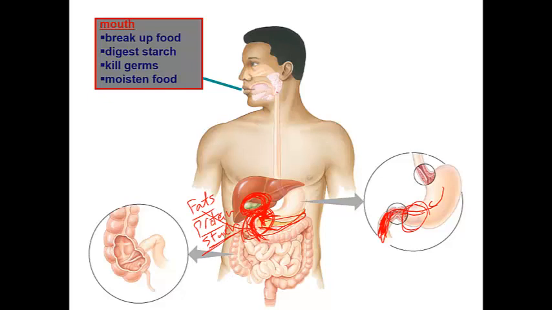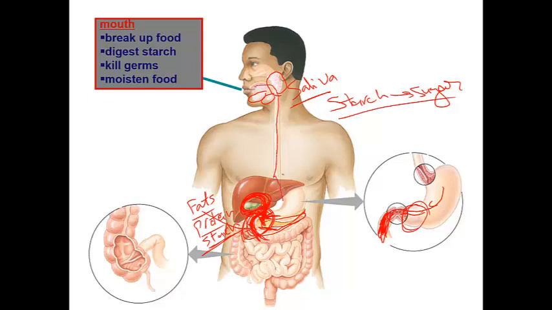By the way, these are the salivary glands that secrete saliva. The saliva digests starch into sugar. Okay, guys. Then the esophagus, which is just a tube, passes the food to the stomach. The stomach secretes something called gastric juice.